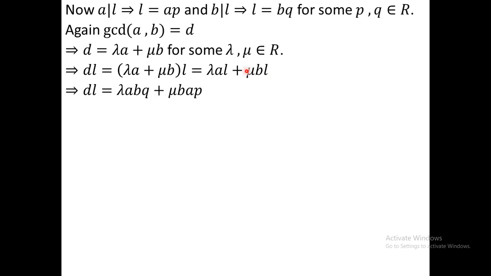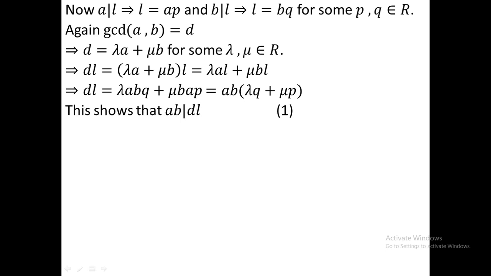So DL equals, now here I put L equal to BQ, and here in mu B into L, L means AP. So you can take AB common from that relation. Therefore this will be AB into (lambda Q plus mu P). So AB divides DL. This shows that AB divides DL. Take this as equation 1.